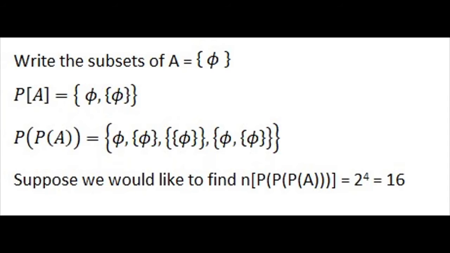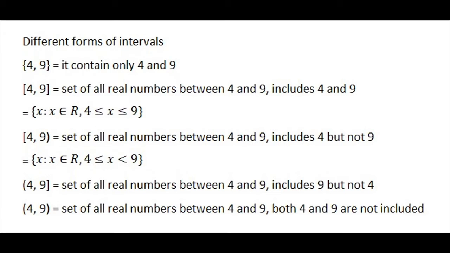Suppose a set contains a null set as an element. Then the possible subsets are the null set and the set of the null set. If you want to find how many subsets there are in P of A, n of P of A will be 2 power 4, which is 16.